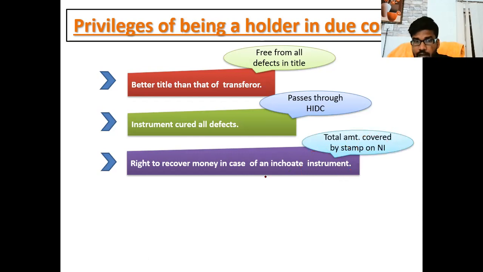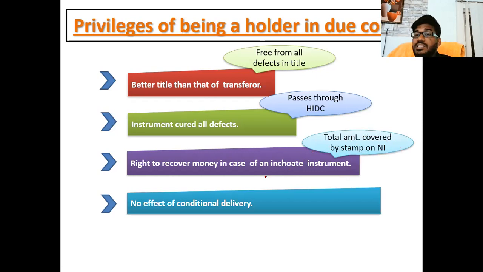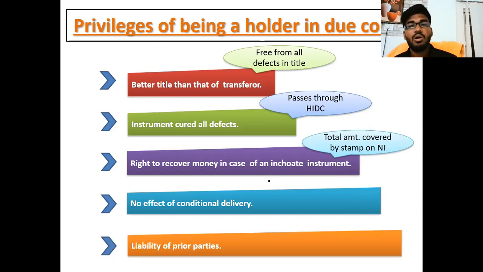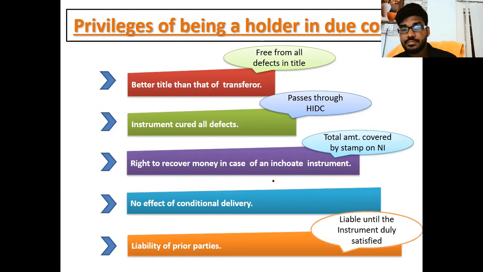Also, there is no effect of conditional delivery. If there was a conditional delivery, or delivery without consideration, or whatever it may be, the holder in due course still has a right to sue. For the holder in due course, whether all prior parties are liable or not, he can sue any prior party. Whether you received the instrument with or without consideration doesn't matter to me. I am a holder in due course, and I can take action against each and every prior party.